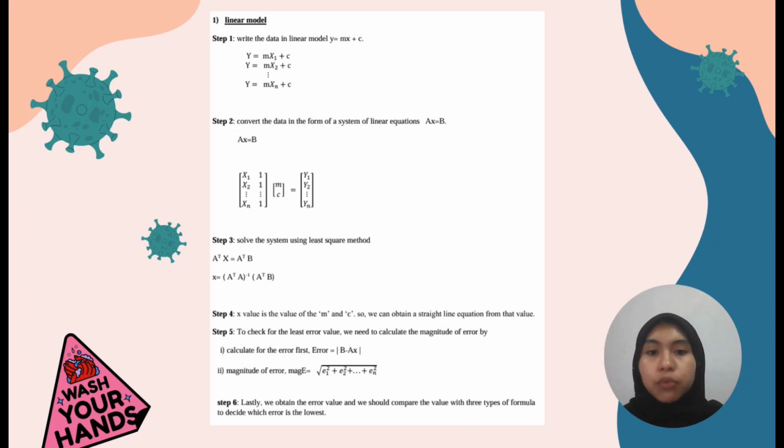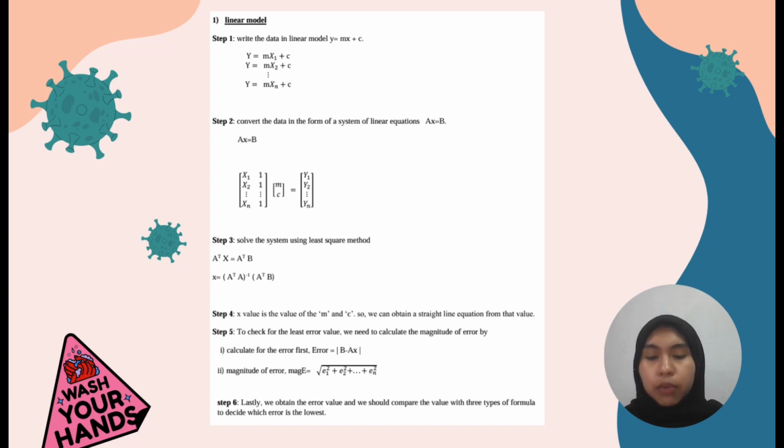Next, for step 2, convert the data into the form of a system of linear equations, which is Ax equals B. That means we need to identify matrix A and matrix B. Next, for step 3, solve the system using the least square method, which is A transpose A x equals A transpose B. So we need to find the x value by A transpose A inverse multiplied with A transpose B. The x value is the value of m and c. So we can obtain a straight line equation from those values.